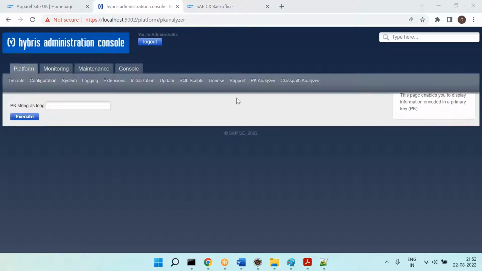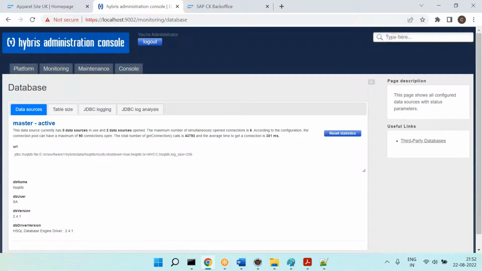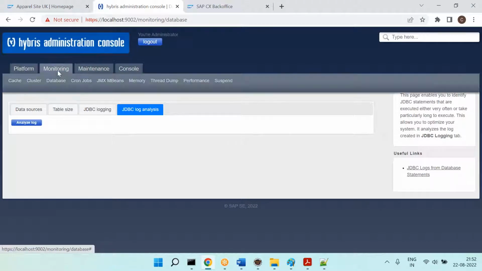All right, that's about the PK analyzer. Now let's go to the monitoring. Monitoring is a very simple, straightforward option. The name says monitoring, so you can go here and check what objects are cached, what database is there, what kind of records are there, what kind of JDBC logs are there. You can monitor it here. This is the monitoring option.